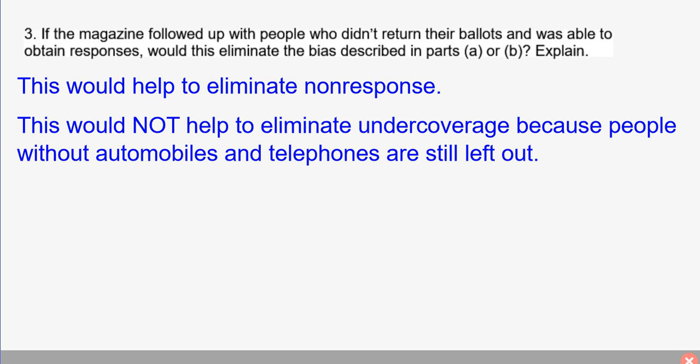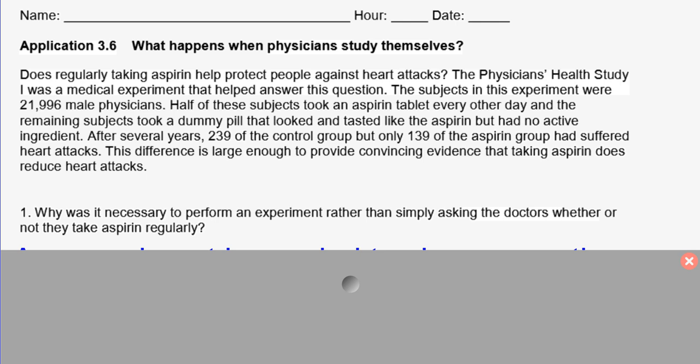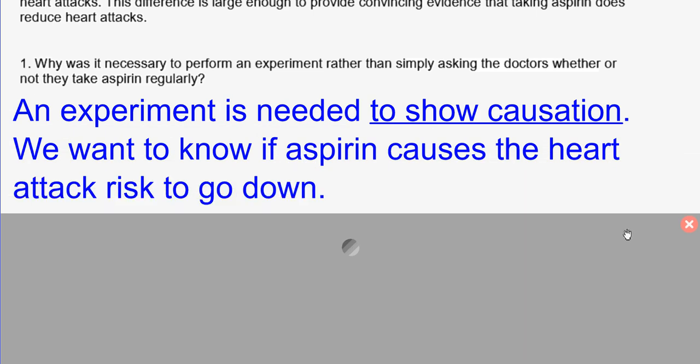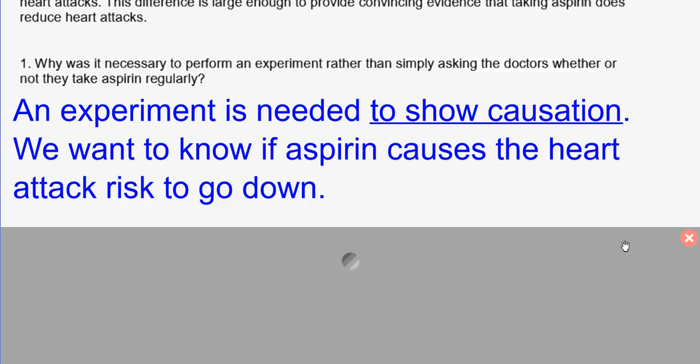Now taking a look at your lesson for 3.6, we're talking about if regularly taking aspirin helps protect people against heart attacks. And so the first question was, why was it necessary to perform an experiment rather than simply asking the doctors whether or not they take it regularly? Well, we need to make some comparisons here, right? And we have to show causation with those comparisons. So we want to know if aspirin really does cause the heart attack risk to go down.